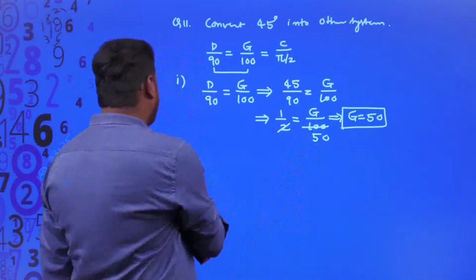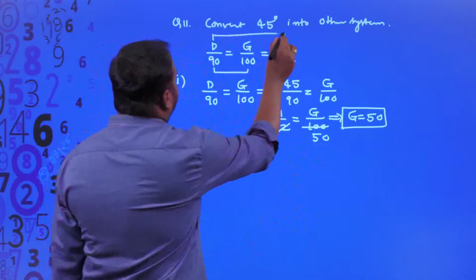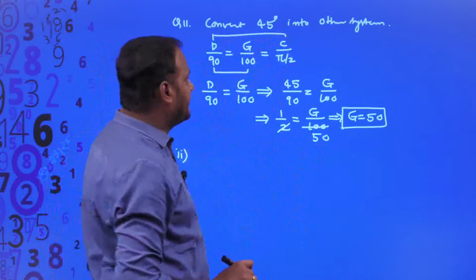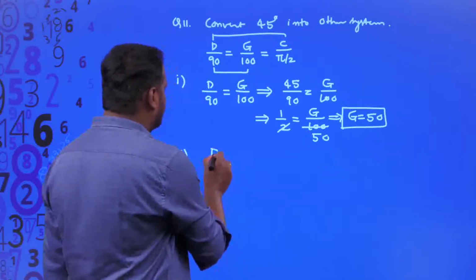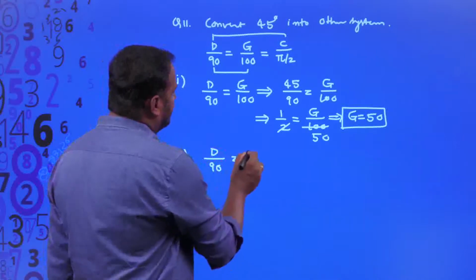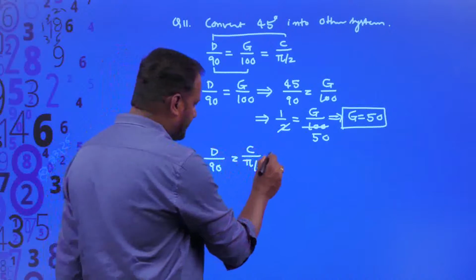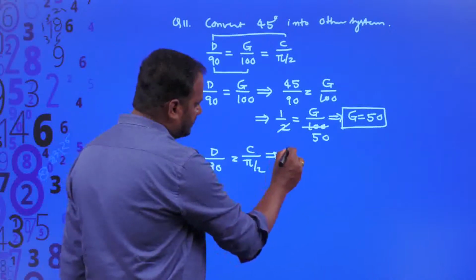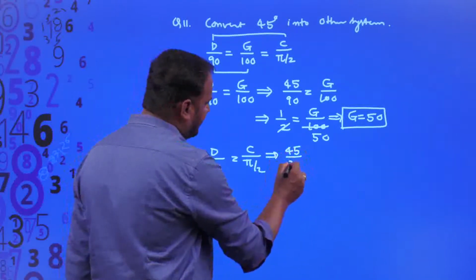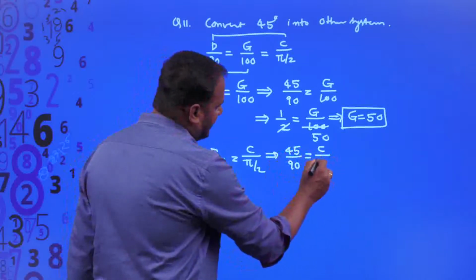And coming to the second one, now converting 45 degrees into radians. You will have to consider d divided by 90 is equal to c divided by pi by 2. Again, d is equal to 45, so 45 divided by 90 is equal to c divided by pi by 2.